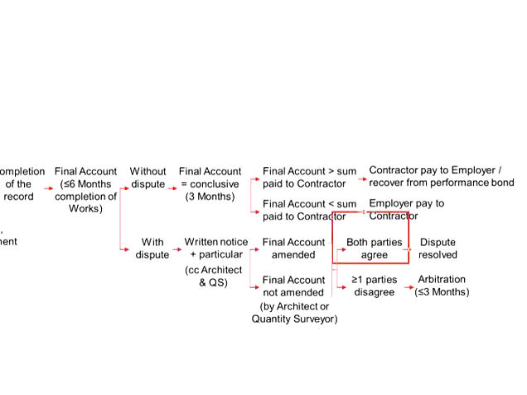If now both parties agree, that means the dispute is resolved. And regarding the payments, who is supposed to pay whom shall be worked out accordingly. So theoretically, after the dispute has been resolved, you may proceed to this process. However, if one of the parties still does not agree with the final account, this may go for arbitration. The disputing party will need to file for arbitration within 3 months.